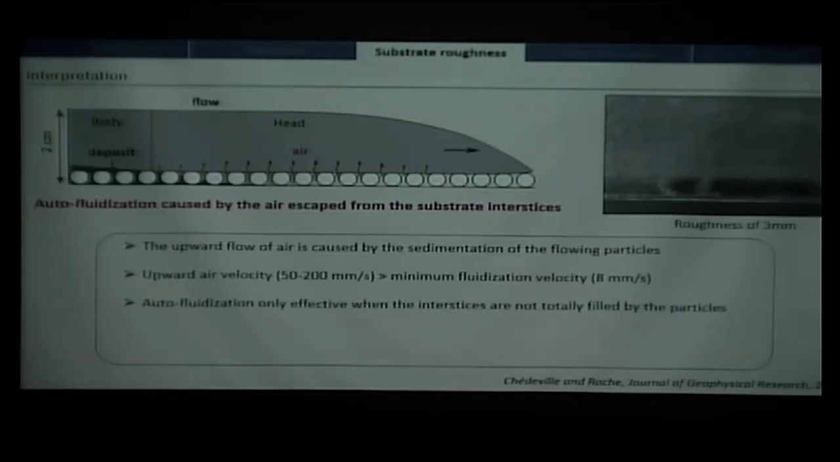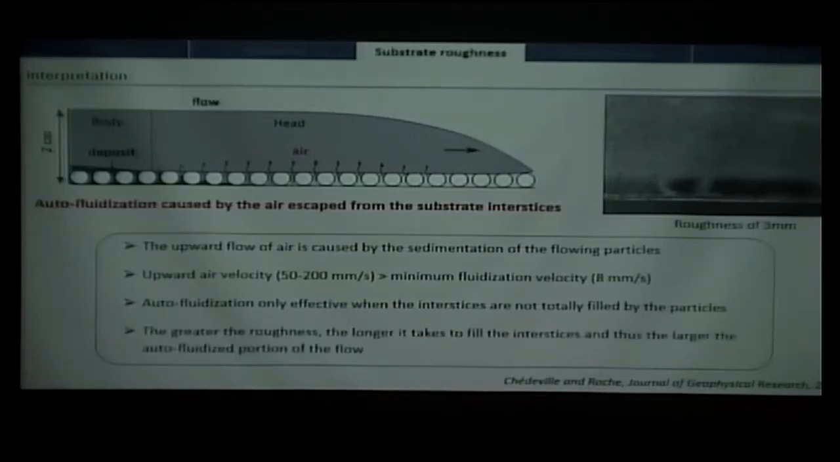Okay, so of course, once all the interstices are filled by the particles, there is no more air source, so no more fluidization. That's why only the forward part of the flow would be fluidized. And the bigger the roughness, of course, the bigger are the interstices, and so the bigger the fluidized portion of the flow will be.